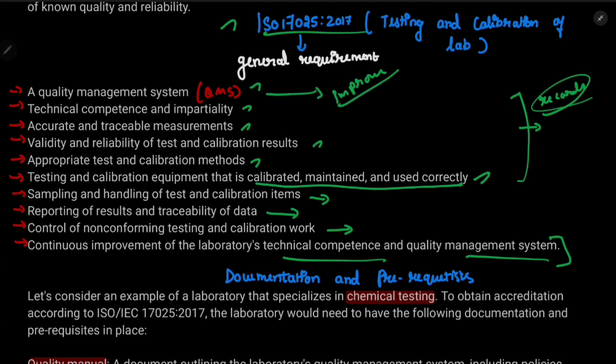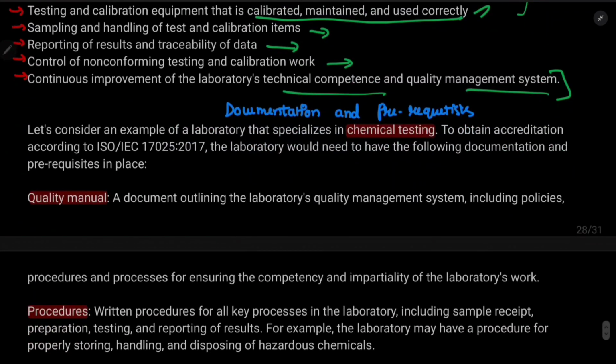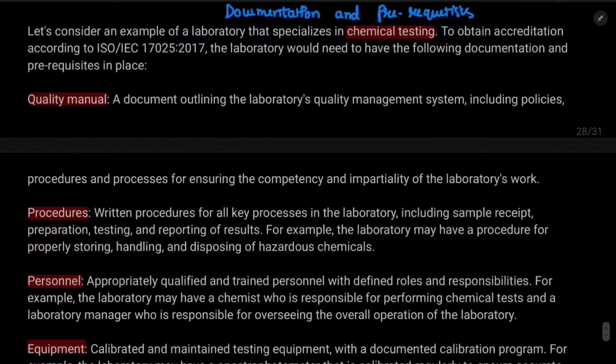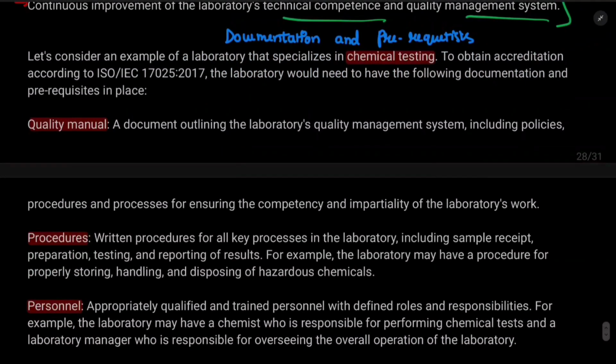Okay, then documentation and prerequisites. To attain ISO 17025, we need a few documentation prerequisites. I have considered a chemical testing laboratory as the example. To attain ISO 17025, what are the requirements? First is the quality manual. If you want to do a proximate analysis, you should know the manual you are going to follow to test it, and that manual will be documented. This manual includes the QMS, policies, procedures and processes for ensuring the competence and impartiality of the laboratory work. The second one is procedures.